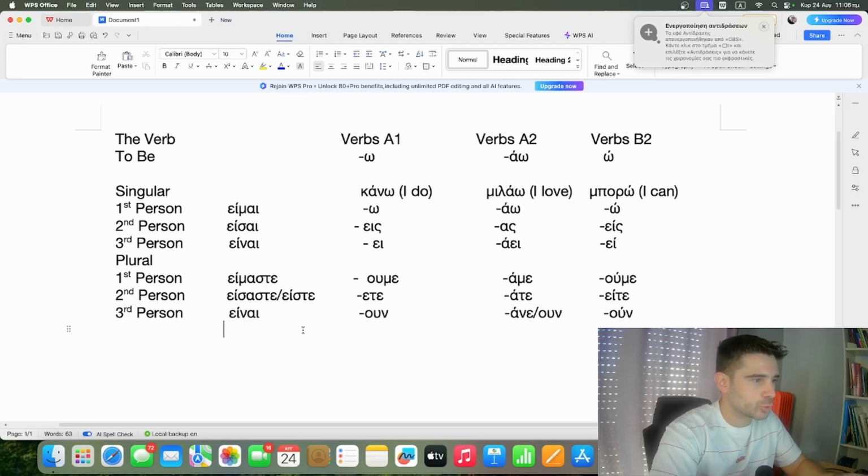In Greek, of course, we also have personal pronouns like I, you, he, she, it, which most of times we don't use when we speak, we just use the verb. We use the personal pronouns most of times in front of the verb when we want to emphasize something.